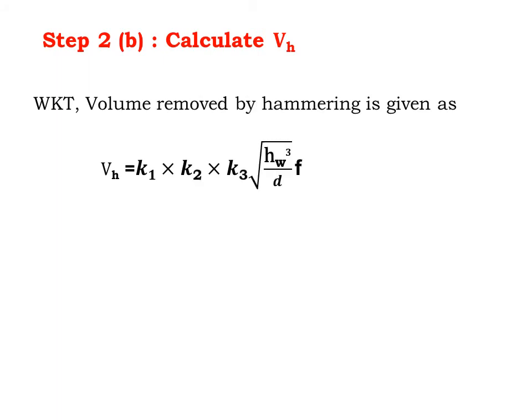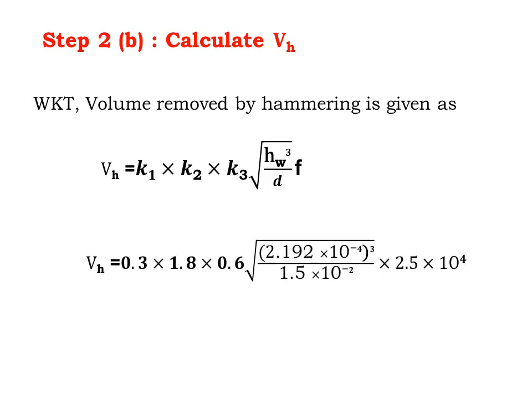Step 2B. Calculate V_h. Volume removed by hammering action is given as V_h is K1 into K2 into K3 square root of H tau u cube by d into f. Substituting all the values and solving the equation, we get V_h is 0.2146 millimeter cube per second.